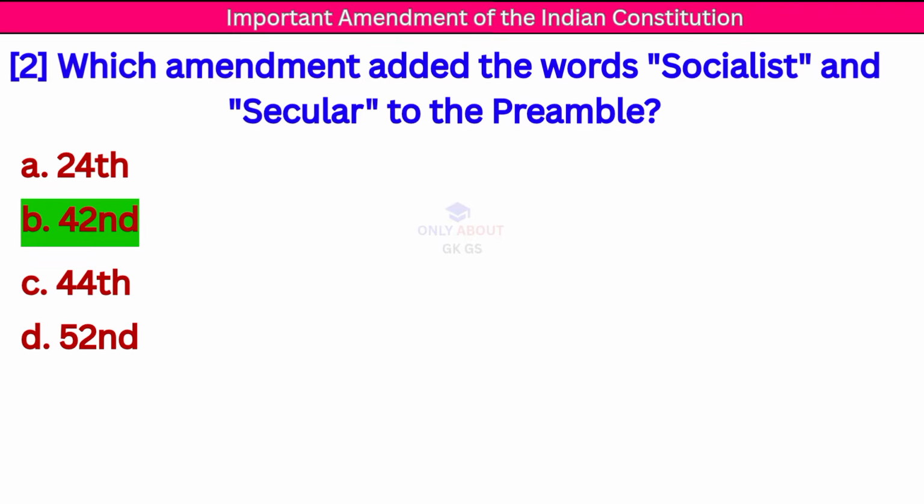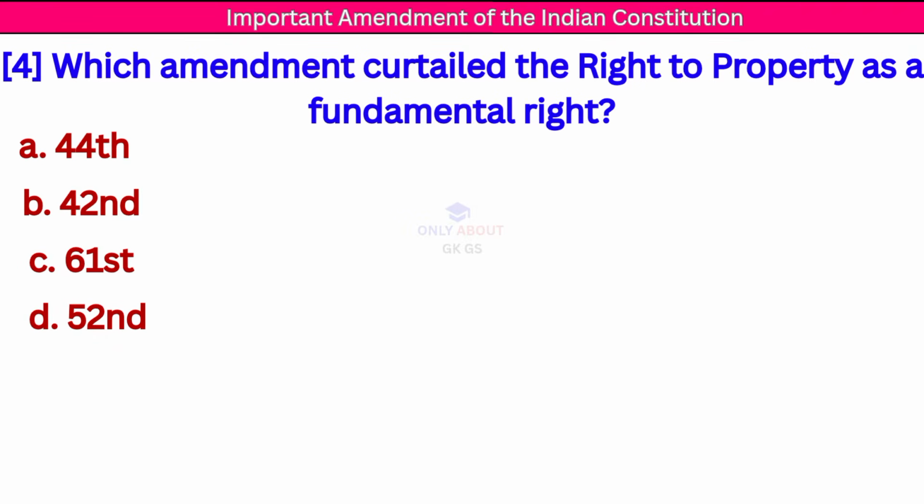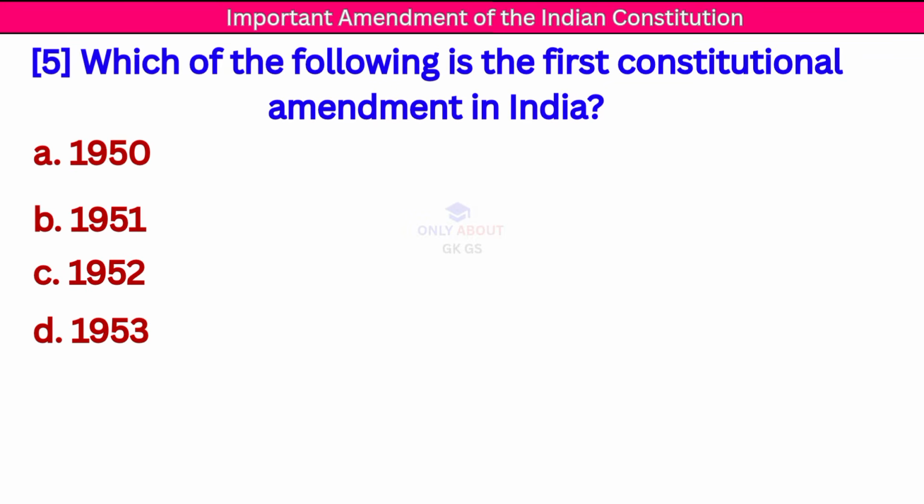Correct answer: 42nd Amendment. Next question: which amendment is known as the Mini Constitution? Correct answer: 42nd Amendment. Next question: which amendment curtailed the right to property as a fundamental right? Correct answer: 44th Constitutional Amendment.